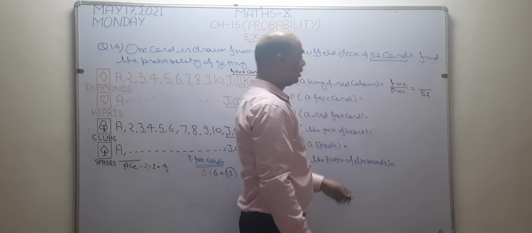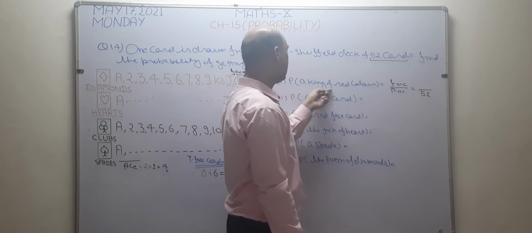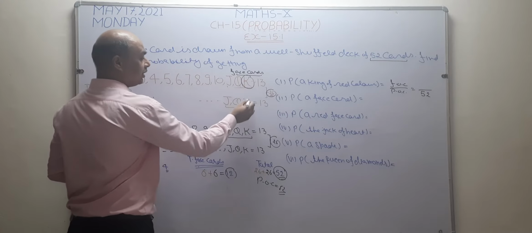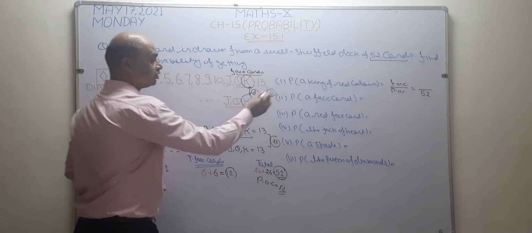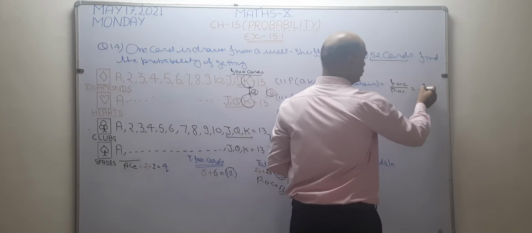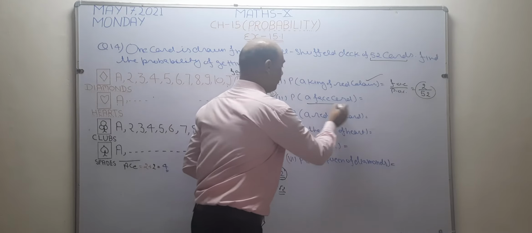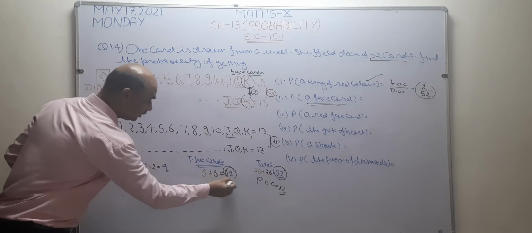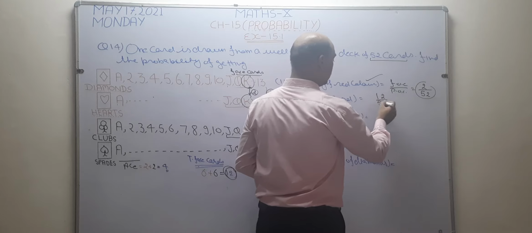Now, in this question, which card is in my favor? A king of red color. See, this king is red color and this king is red color. How many kings are there? 2 kings are there. So the answer becomes 2 by 52. Okay, now it is written face card. Only face card is written. How many face cards are there? 12. So the answer becomes 12 by 52.